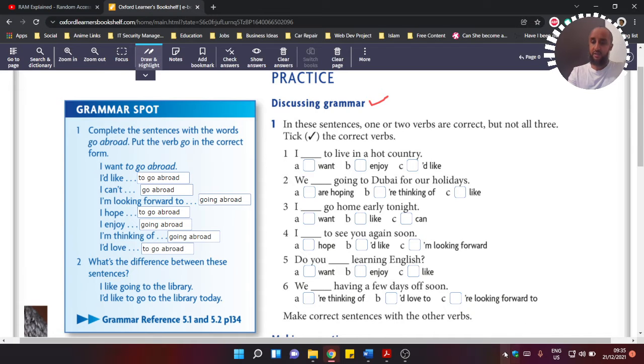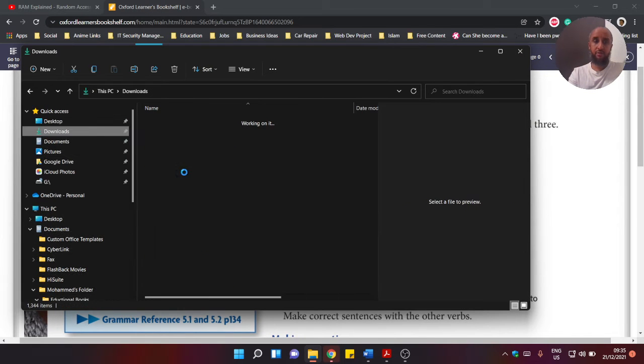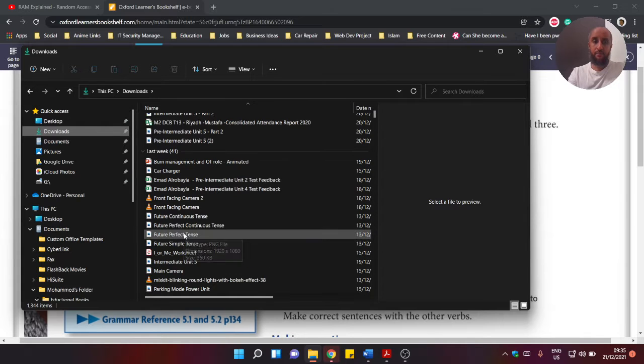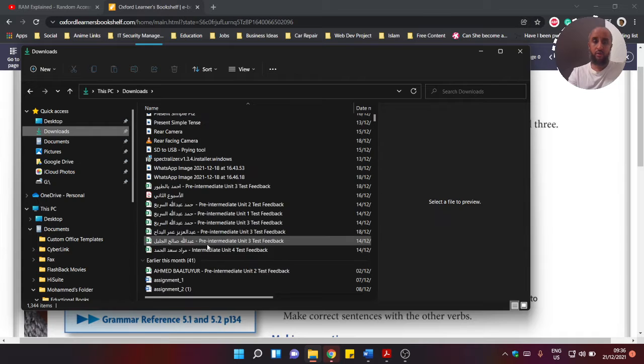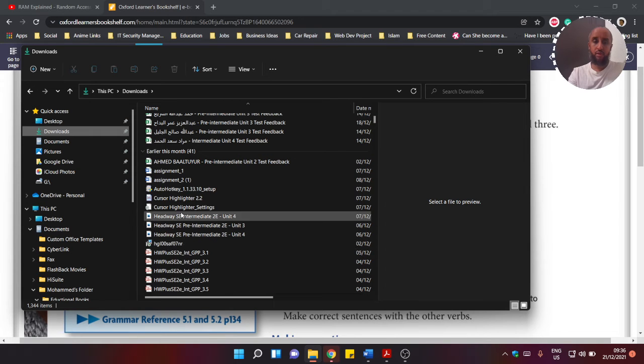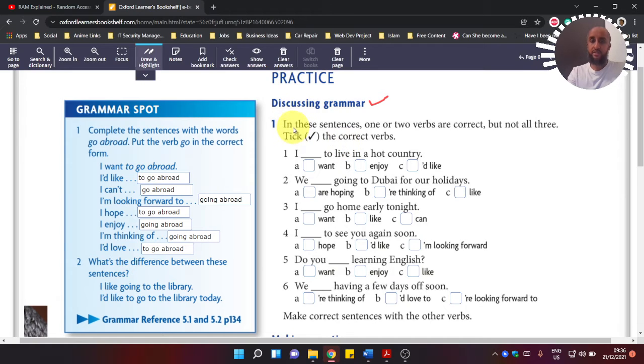It says, and let me just bring my highlighter quickly. Where's my highlighter? Where are you? There you are. Okay, so here it says, in these sentences, one or two verbs are correct. Okay, so one or two.